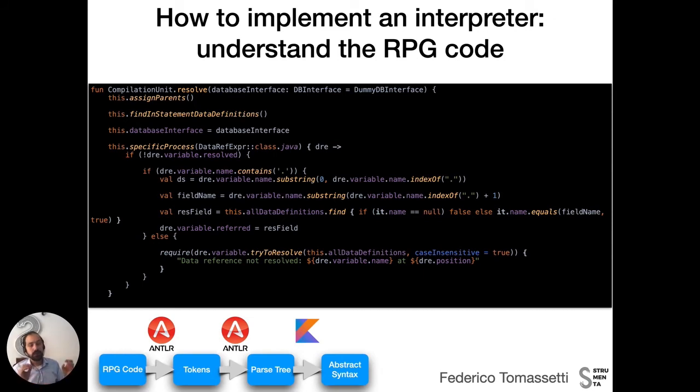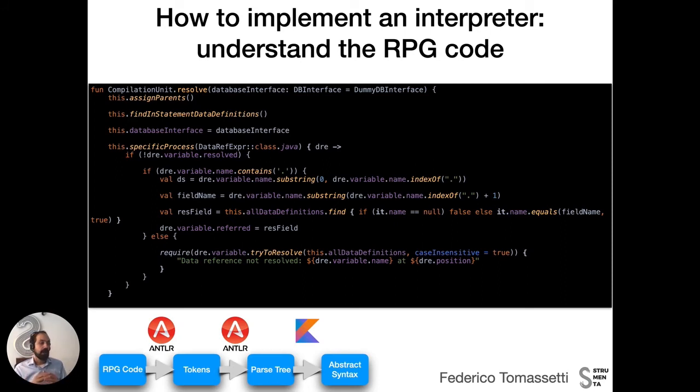Now, in our interpreter, we want to make our life simpler, so we analyze the code, we find those statements, we extract the implicit data definition, and in a way we make them explicit. And this is what we do in the call find in statement data definition. Then we do another thing that is also important, that is the symbol resolution.